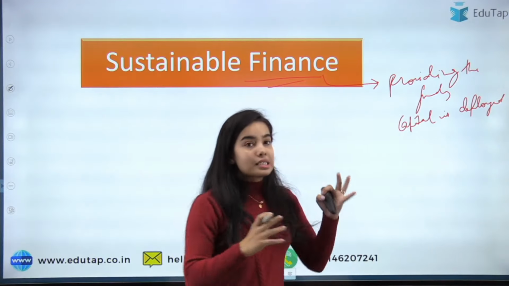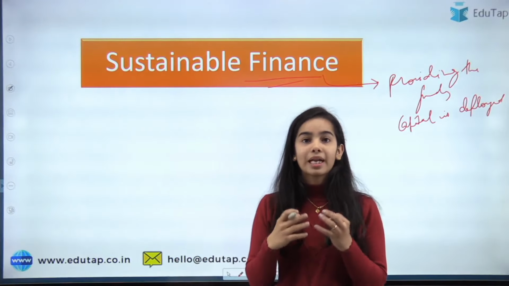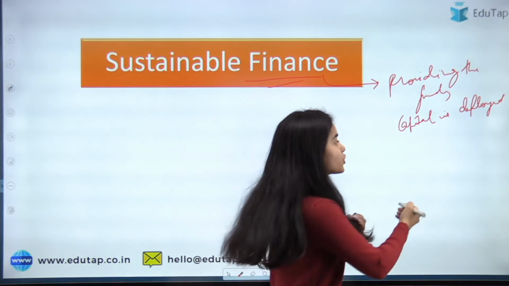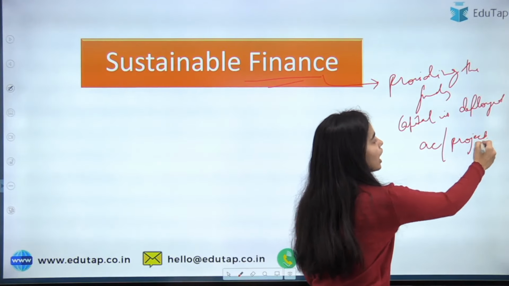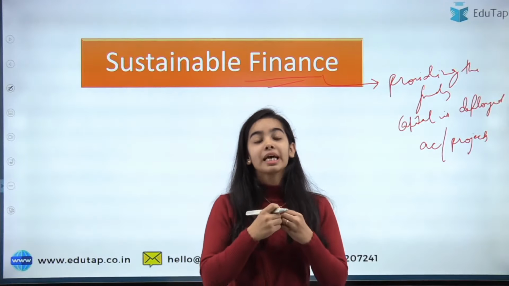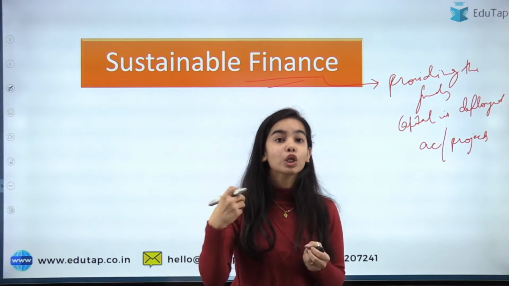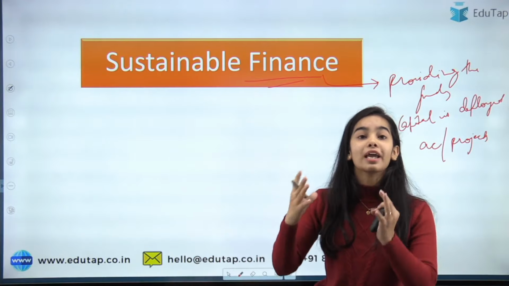So, providing the funds. Now when we talk about sustainable finance, we usually connect it with the environment, that we are providing funds for activities or projects that take into account the environmental aspect and the environmental goals we want to achieve. But sustainable finance is not limited to the environment only.